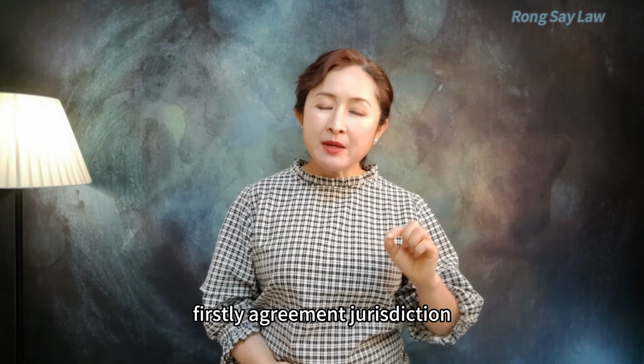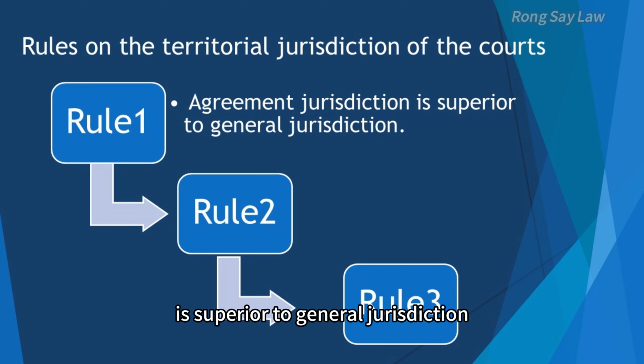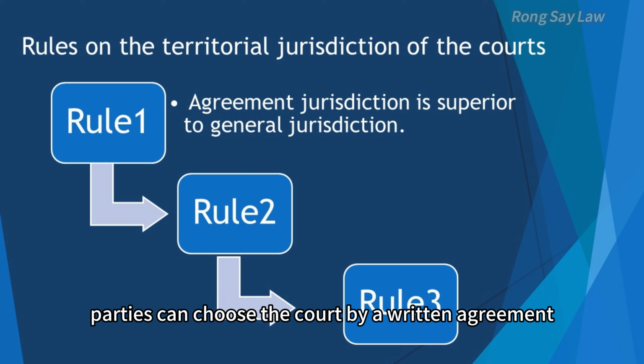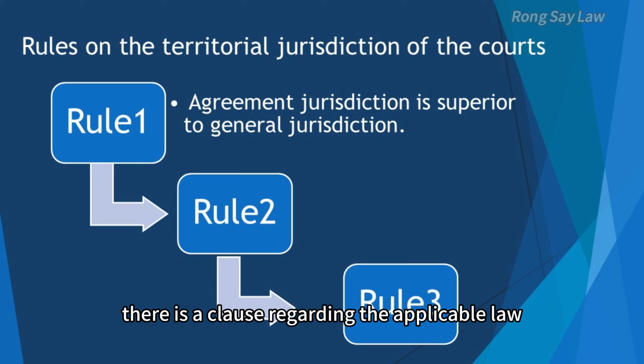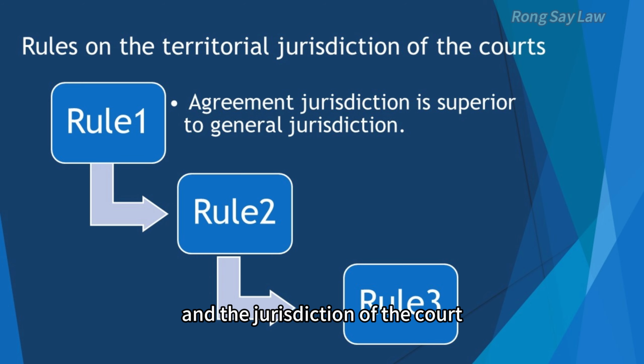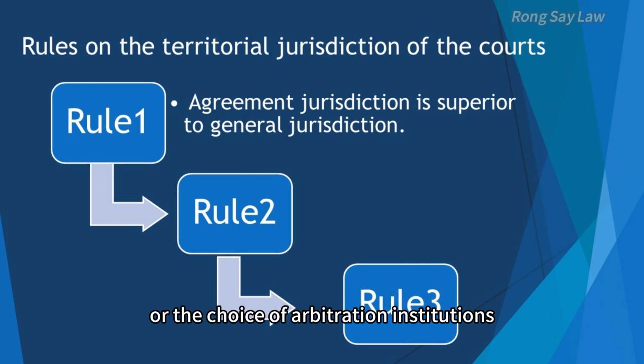Firstly, agreement jurisdiction is superior to general jurisdiction. That is to say, parties can choose the court by a written agreement. So, in many contracts, there is a clause regarding the applicable law and the jurisdiction of the court, or the choice of arbitration institutions. Of course, this choice is limited in scope.